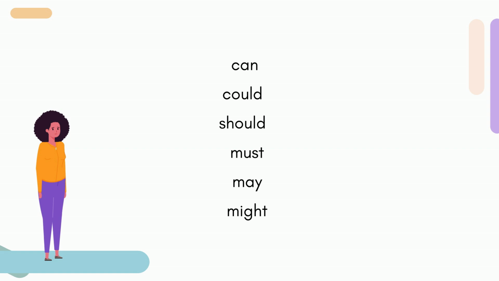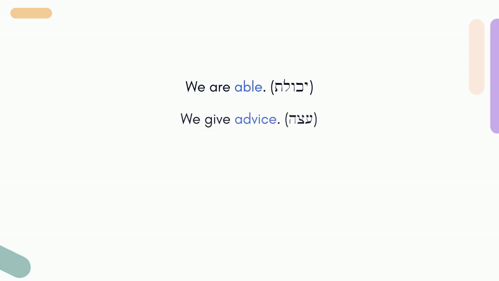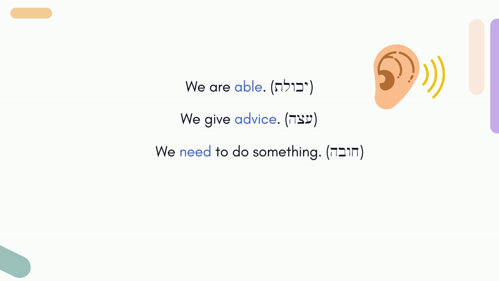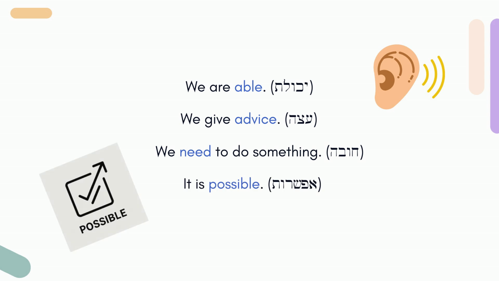These words are called modal verbs, and they show that we are able to do something, that we give advice to do something, that we need to do something, or that it is possible to do something. Let's learn how to use these modal verbs to be more specific about what we mean.